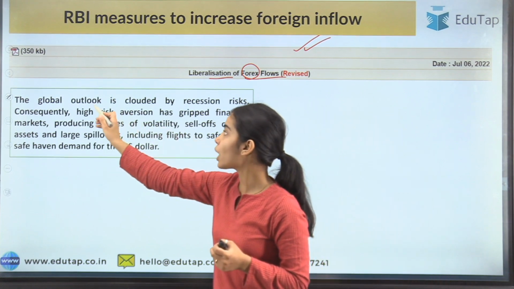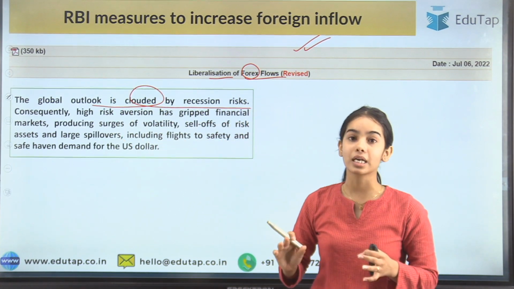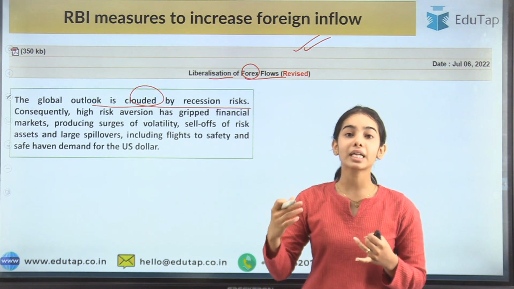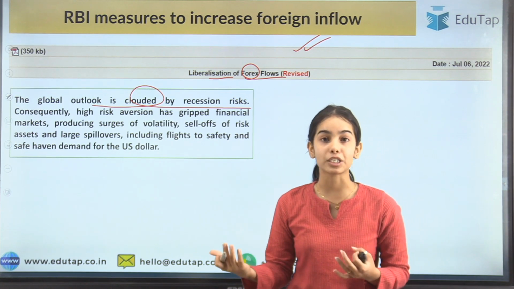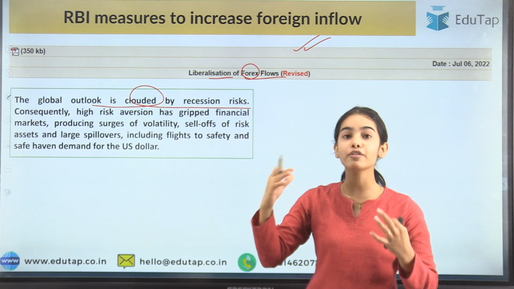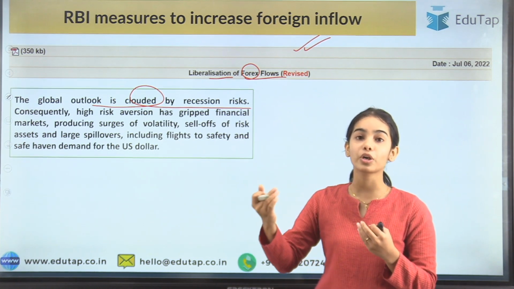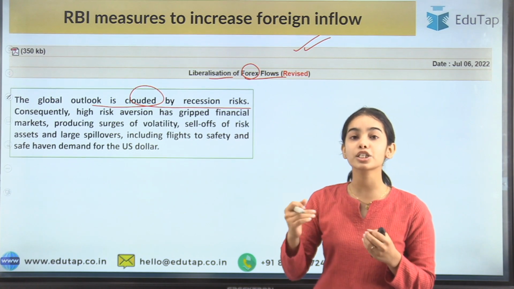Before starting with the measures, what has been said in the liberalization of Forex flows article is that the global outlook is clouded by recession risk. The global economy suffered from COVID-19, and after that it suffered from geopolitical tensions and high inflation that came due to the geopolitical disruptions, that is the Russia-Ukraine war.